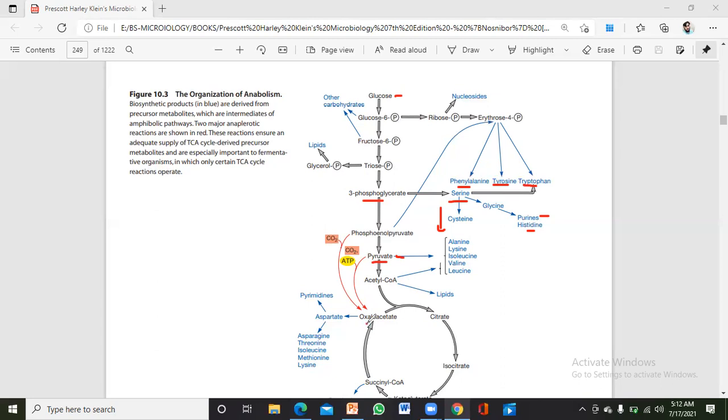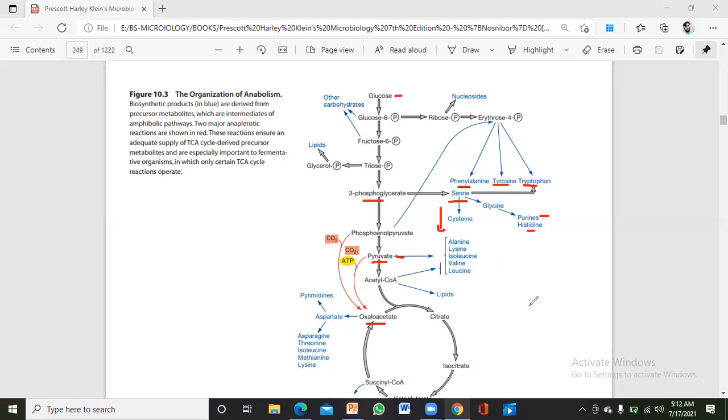Just look here, this oxaloacetate. Oxaloacetate can form aspartate, and this aspartate can then form asparagine, threonine, isoleucine, methionine, and lysine. So oxaloacetate acts as a precursor metabolite for aspartate, asparagine, and the other amino acids.